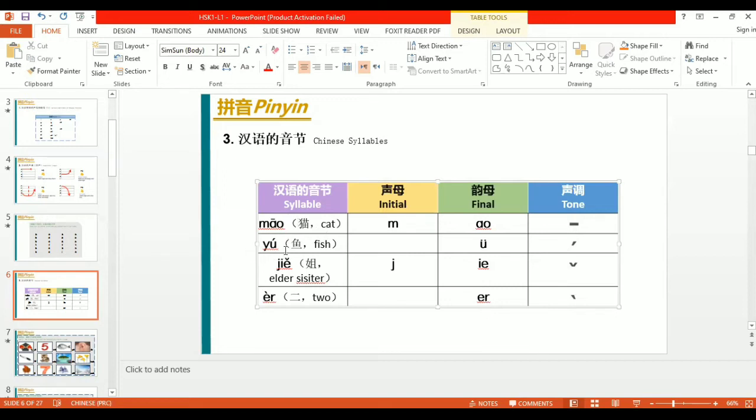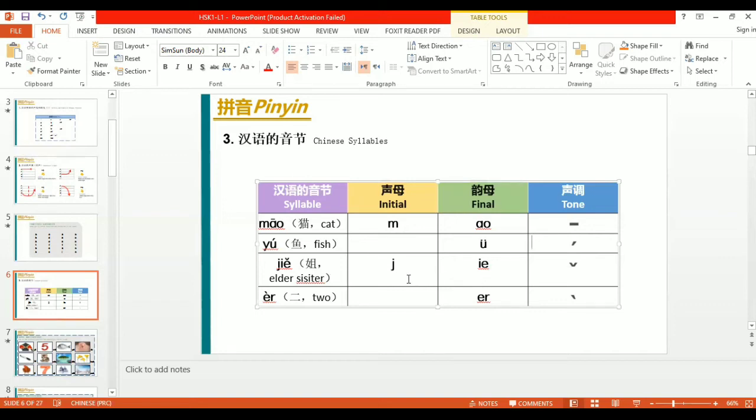Okay. So now let's come to the second one, which is Yu, which is fish. In this the final is U with two dots, and the second tone. Now we will come to Jie. Jie means sister, elder sister.